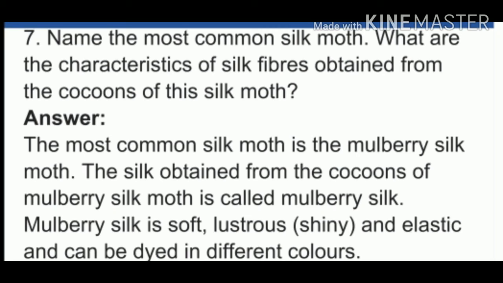The silk obtained from the cocoons of mulberry silk moth is called mulberry silk. This mulberry silk is soft, lustrous, that is shining in nature, and elastic, and can be dyed in different colors. We can dye it with a variety of colors.